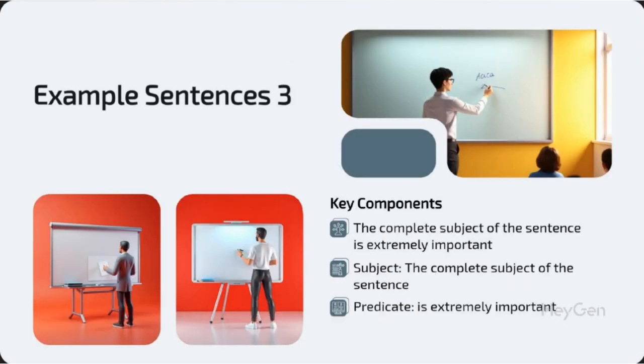The complete subject of a sentence encompasses all the words that tell who or what the sentence is about. It is crucial for understanding the sentence's meaning. For example, in "The complete subject of the sentence is extremely important," the complete subject is the complete subject of the sentence.